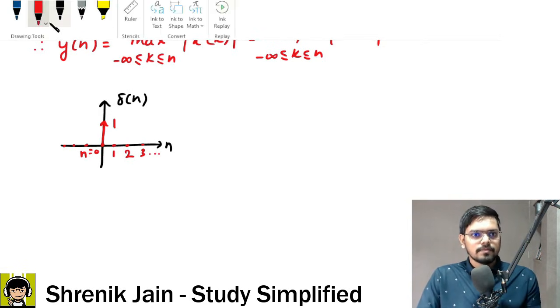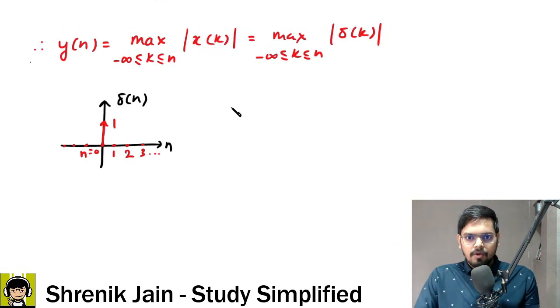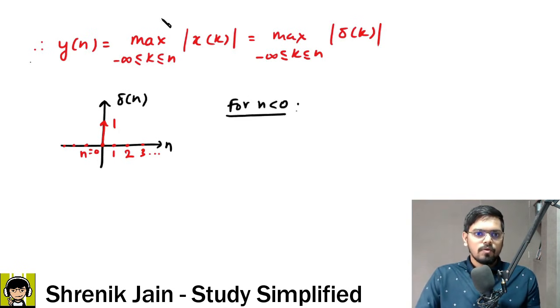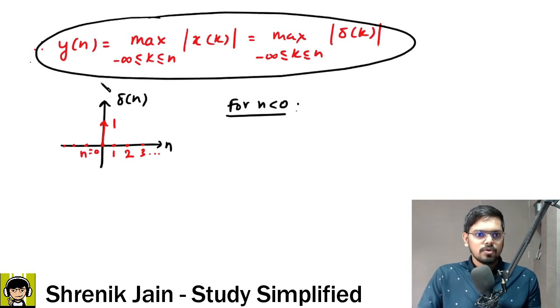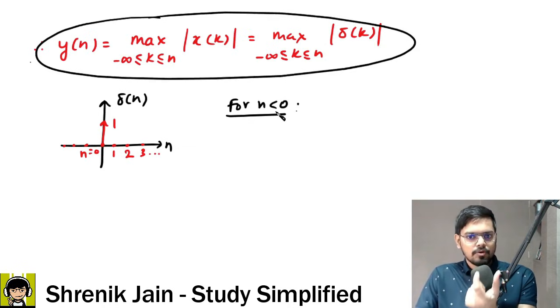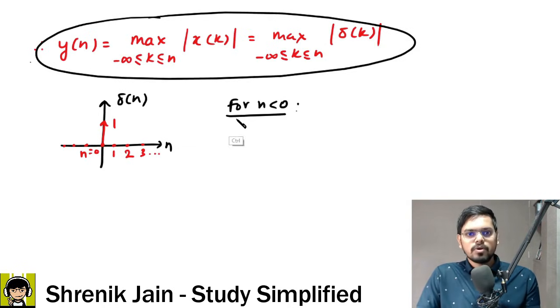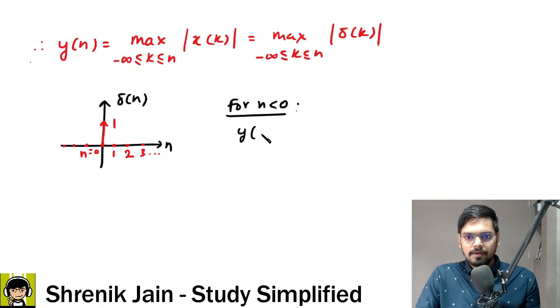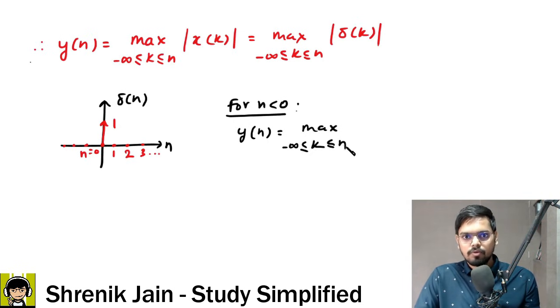When I say for n is less than 0, what will happen to this thing? Sir, you are asking for the negative values of n. So for negative values of n, y of n is equal to maximum value from k going from minus infinity to the negative values, n is less than 0, and then we have delta of k.